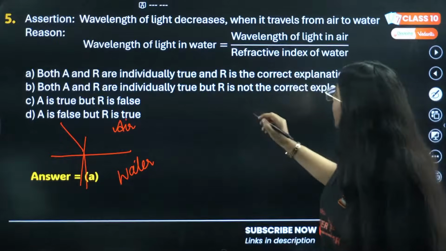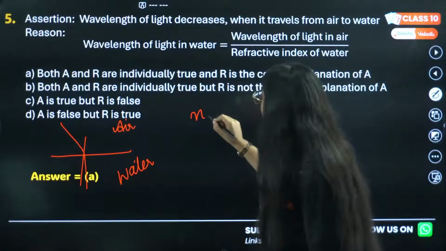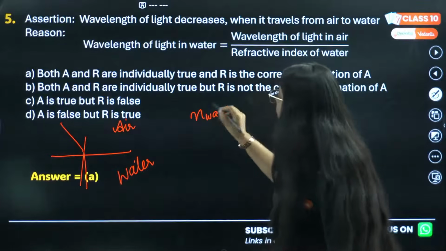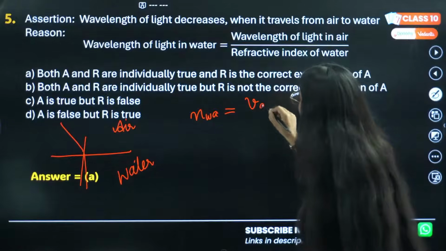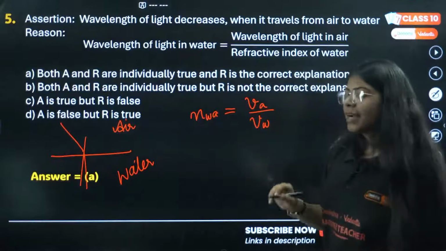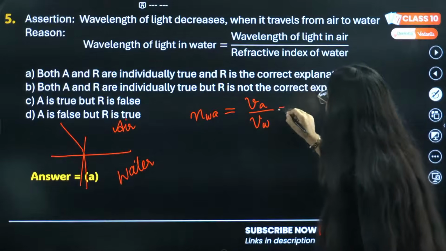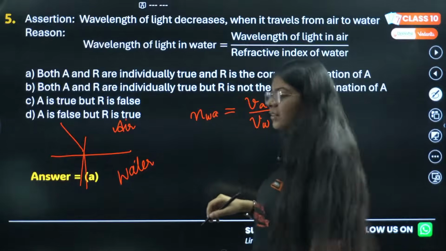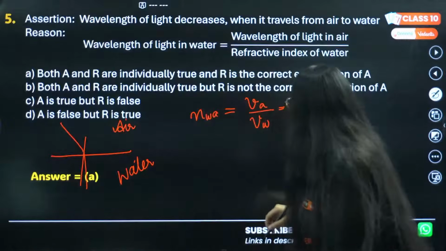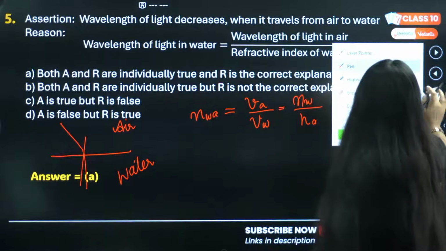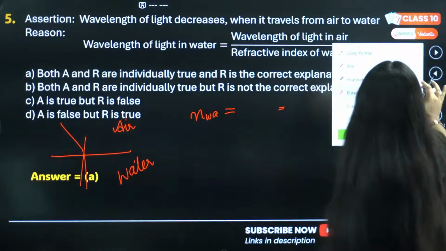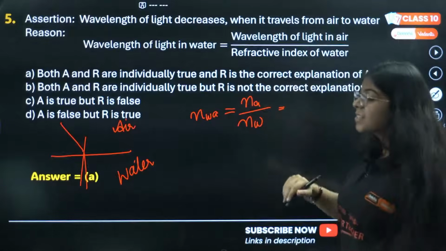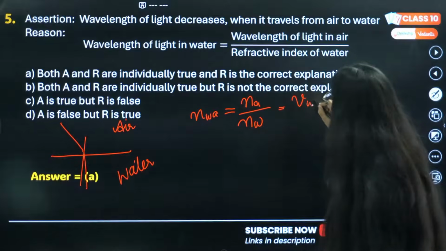Maybe the formula. The refractive index, they're going from air to water, so we will write W and A. According to this, the speed will be VA by VW. That is correct. Now we can write this as VW by NW by NA. Is that correct? No, I did something wrong, I guess. Here we can write NA divided by NW, and since the velocity is inverse, which is VW divided by VA.